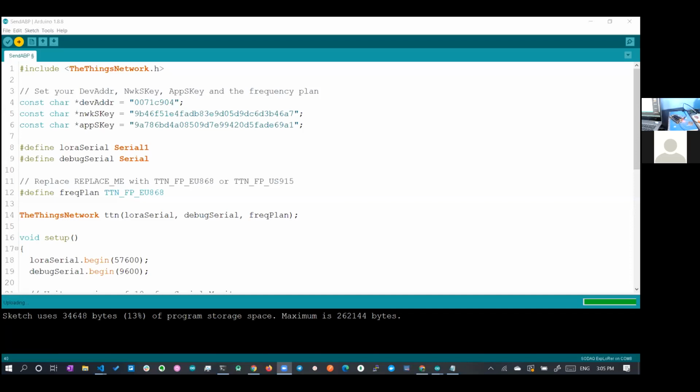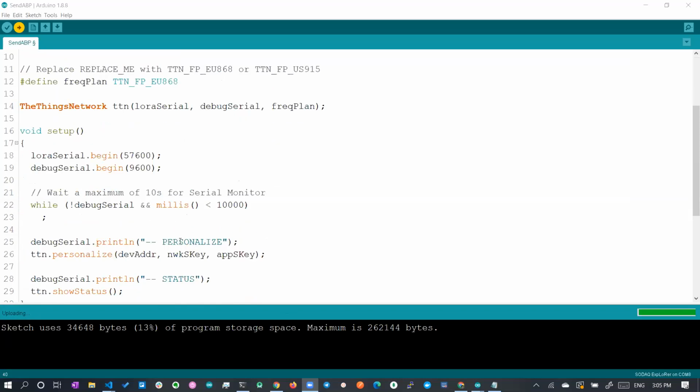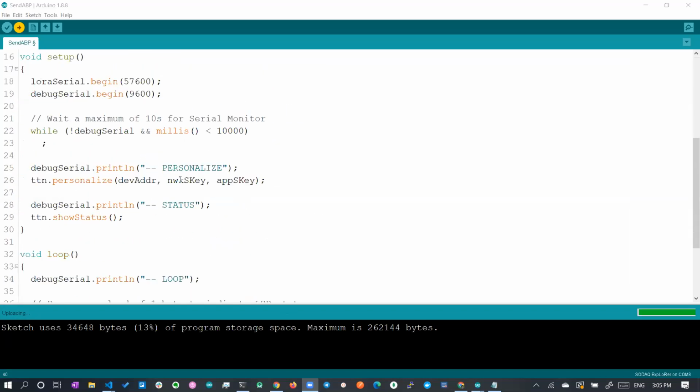I'll stop the camera. Okay, so once the code is successfully uploaded to the board, you can see the blink operation on the board. As the board blinks, you can see the data 1 and 0 is uploaded to the LoRa server. Okay, so that is the code we have written here. Okay, I'll wait for a minute.